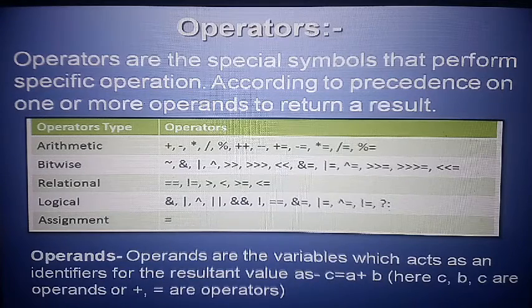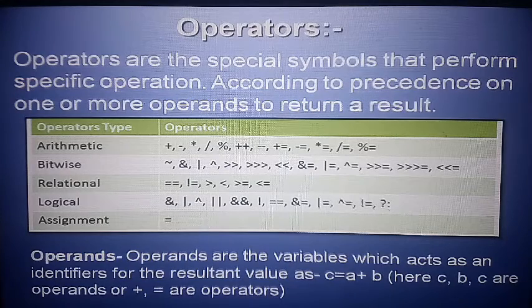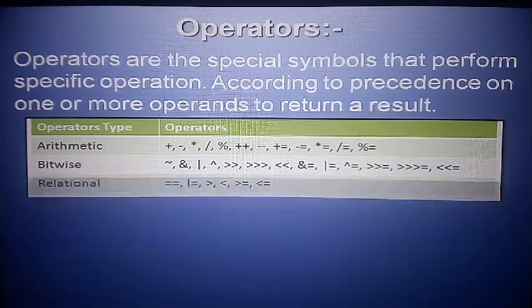And operands are the variables which act as an identifier for the resulting value, like c is equal to a plus b. Here a, b, c are the operands, and plus and the equal to sign are operators. Sorry, I wrote it by mistake earlier.